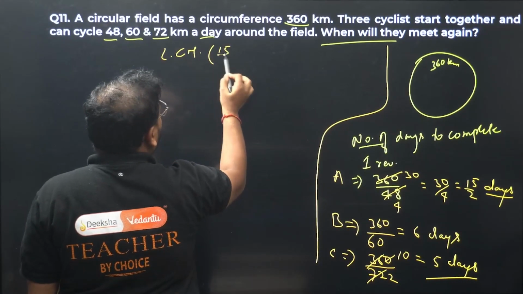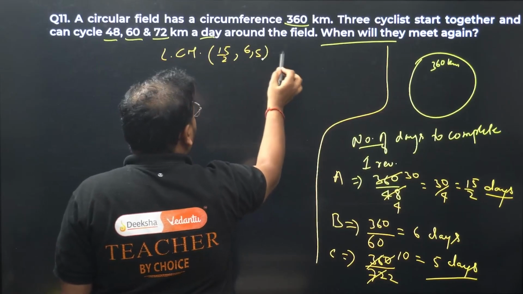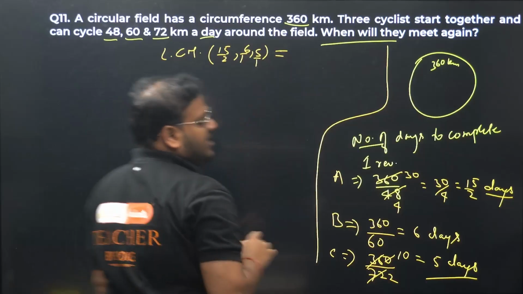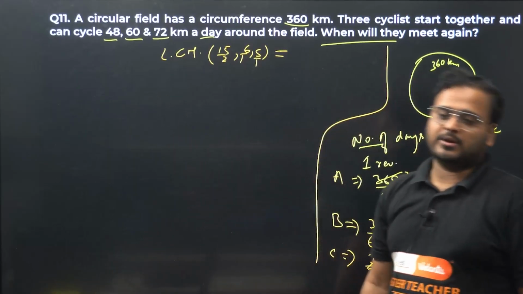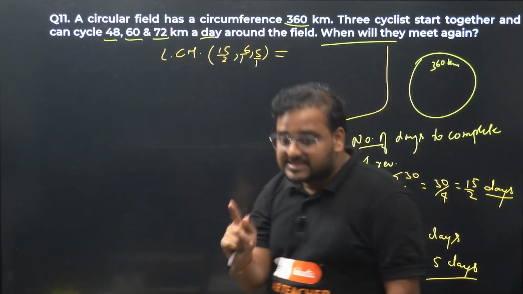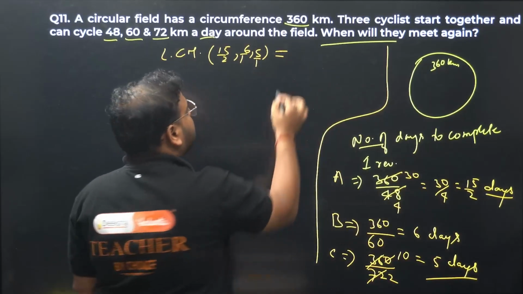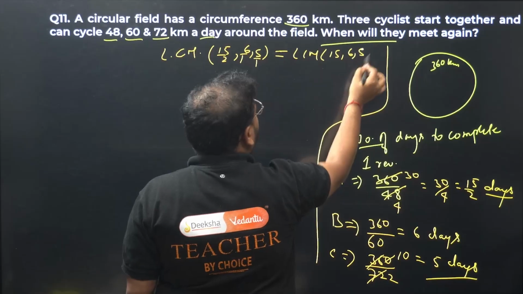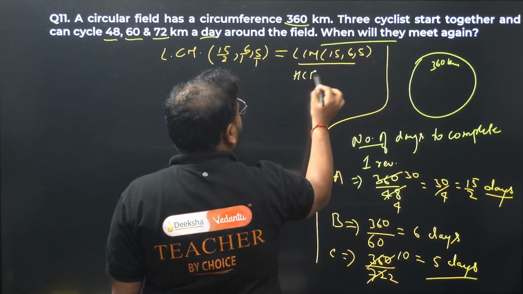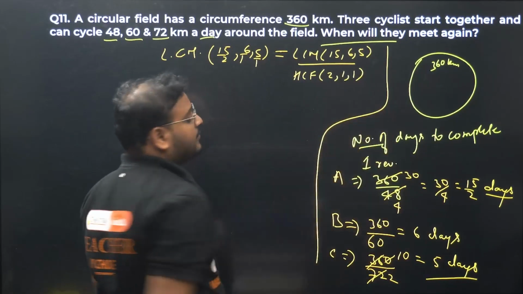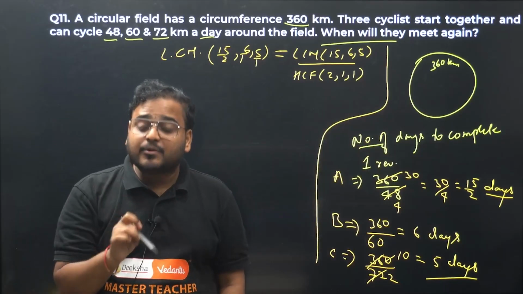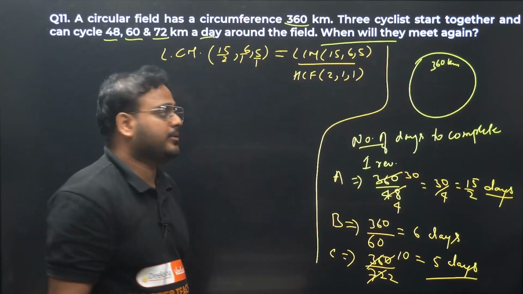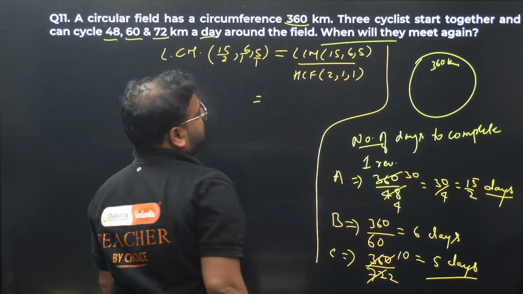LCM of 15 by 2, 6, 5. Now there's a fraction involved over here, so we write everything as fractions: 15 by 2, 6 by 1, 5 by 1. Whenever you are looking for the LCM of fractions, there's a formula. Find the LCM of numerators 15, 6 and 5 and divide by the HCF of denominators 2, 1 and 1. The formula is, if you're looking to find the LCM of fractions, do the LCM of numerators divided by the HCF of denominators.